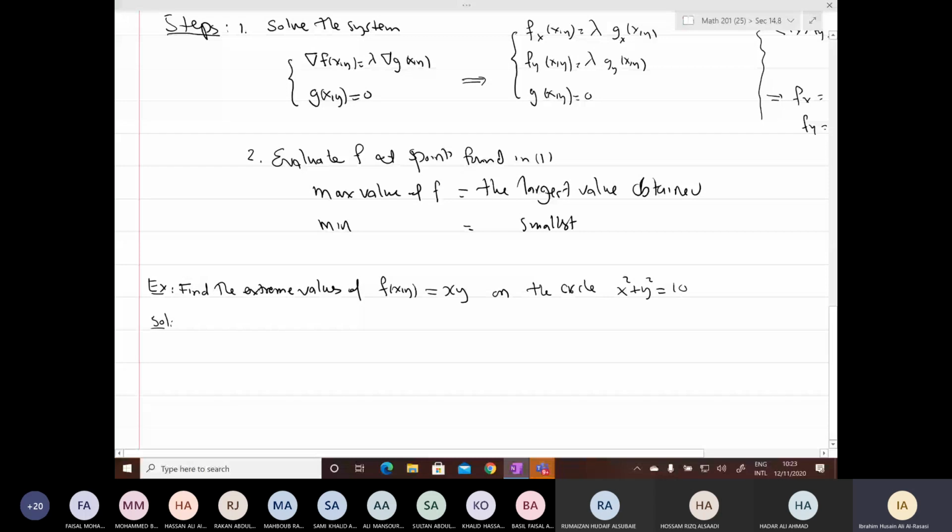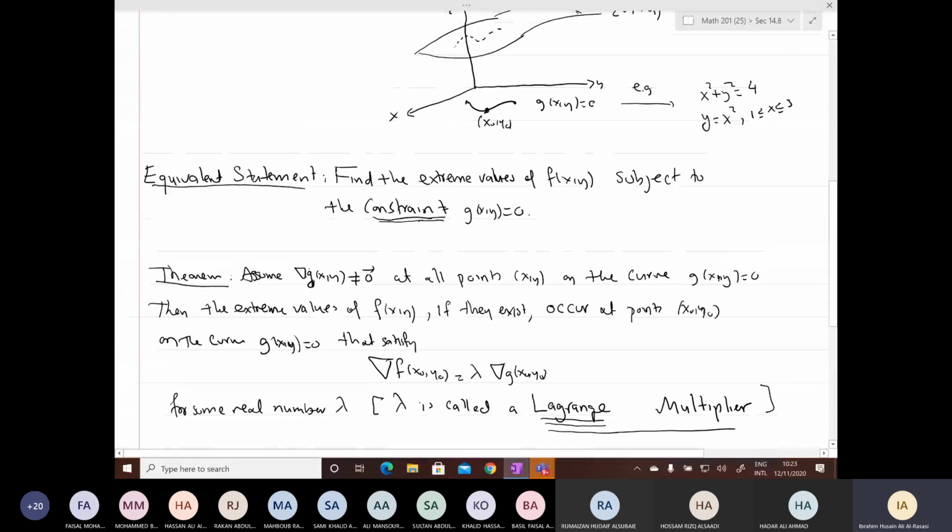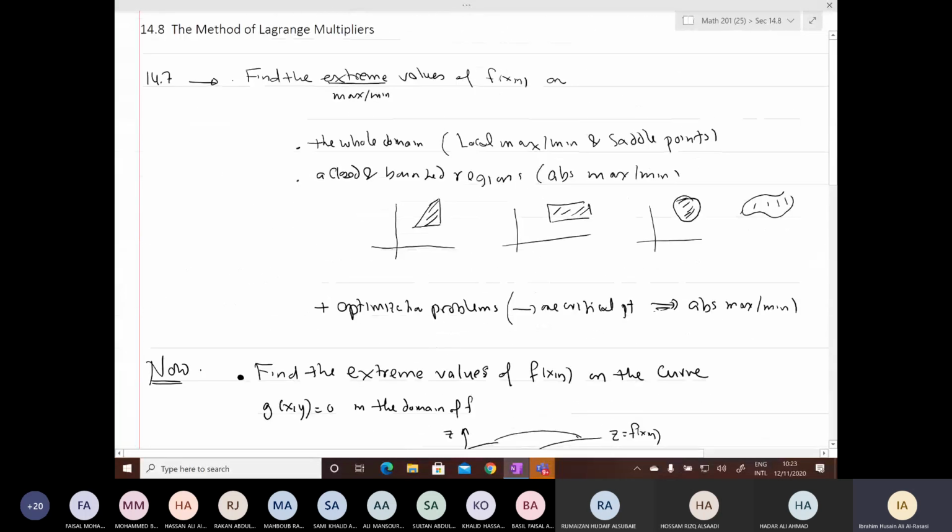Now, when you combine the two sections, section 14.7 and 14.8, and as I said, you can think of this section as a continuation of the previous section. When you combine them together, it will not be difficult to decide which method you should use in solving this problem. Find the extreme values of a function on a curve, on a circle. If it is not clear, you can always go back and see the main problems.